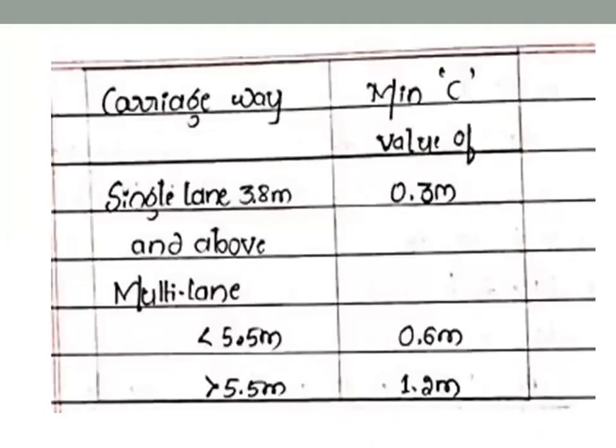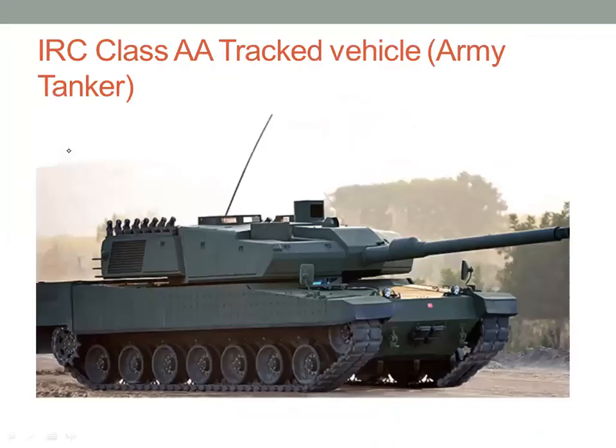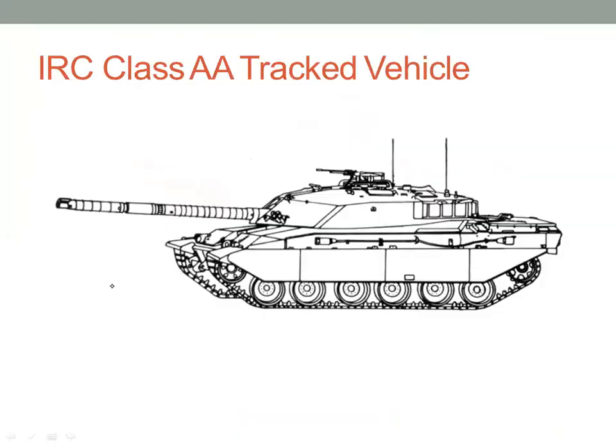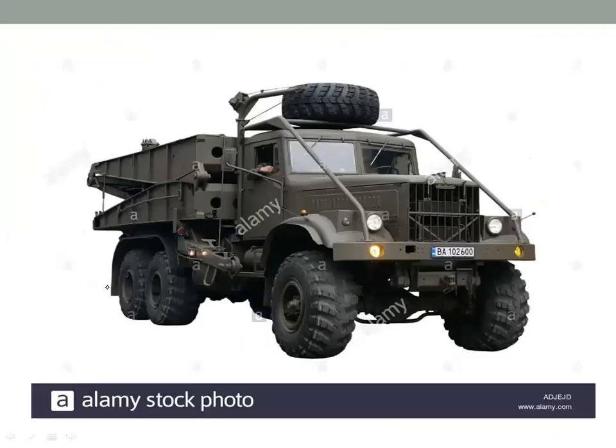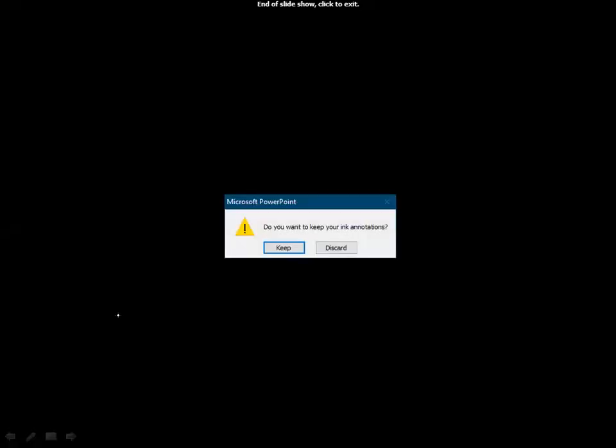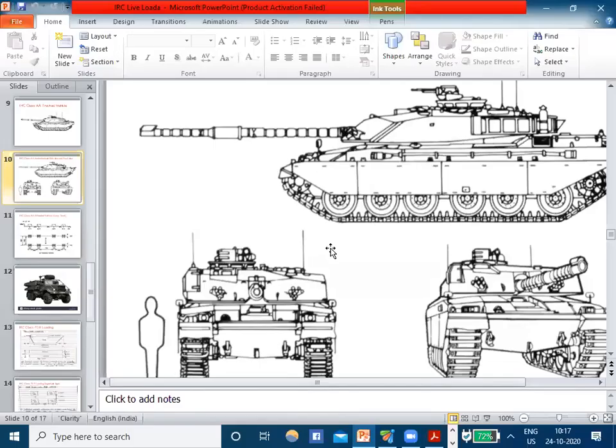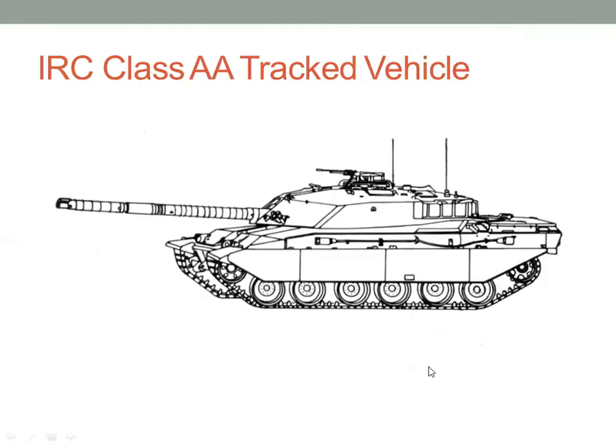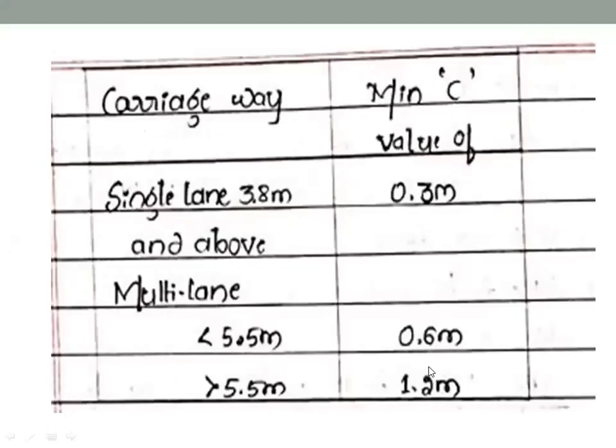And this C value is like this. So this is the footpath. If this is our footpath and this is the curb, there will be stones here.